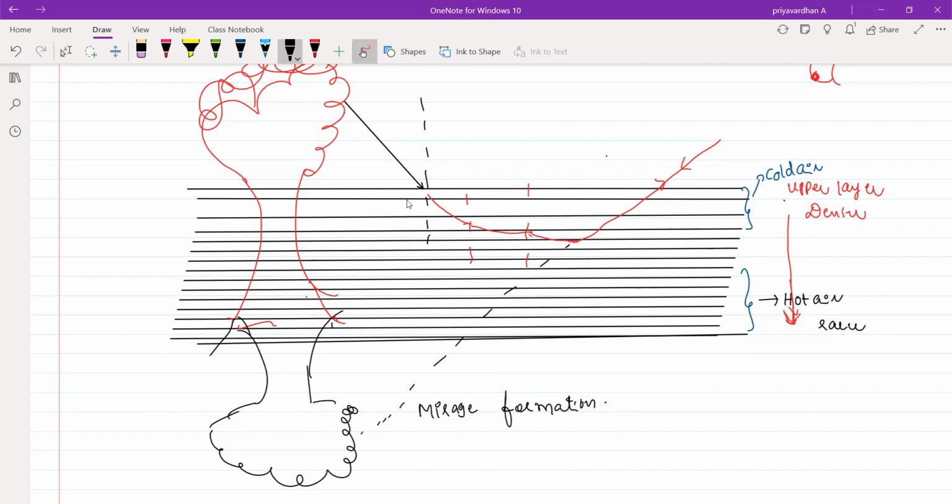Why is this phenomenon happening? The light ray is traveling from denser layers to the rarer layers. Whenever they travel from denser to rarer, they take more and more bend. At one point of time, you can clearly see that the incident angle is greater than the critical angle, so the ray will be reflected back into the same medium. Due to that, you see that there is some water, as if we are getting a mirror reflection from water. In deserts as well as on roads, you can see this phenomenon clearly. Fine. Shall we move further?